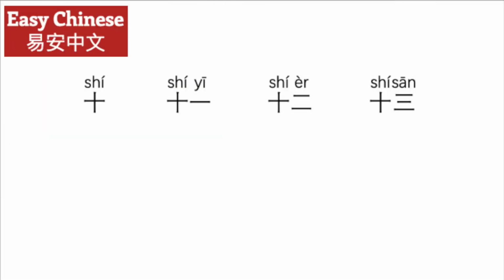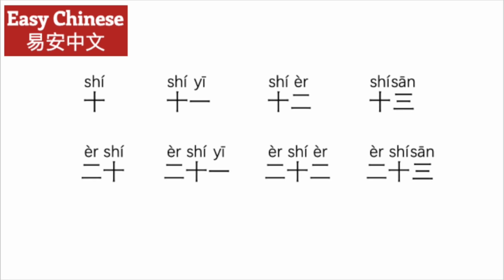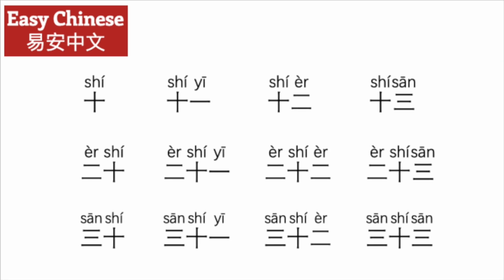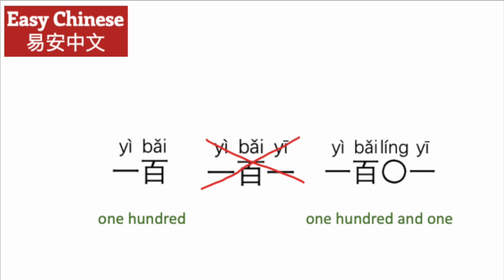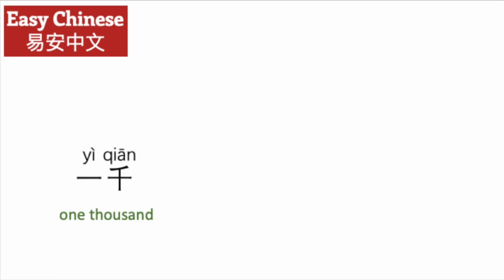十 means 10. 十一 11, 十二 12, 十三 13, all the way up to 十九 19. 二十 20, 二十一 21, and so forth. 三十, 三十一, all the way up to 九十九 99. It's worth noting that with 10, you don't need an 一 before the 十. 一百 means 100. When we say 101, we don't say 一百一. No, we say 一百零一. 一千 means 1,000.